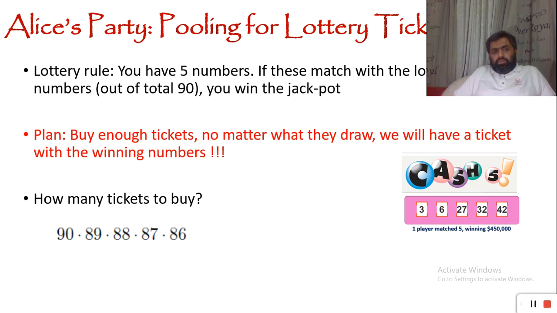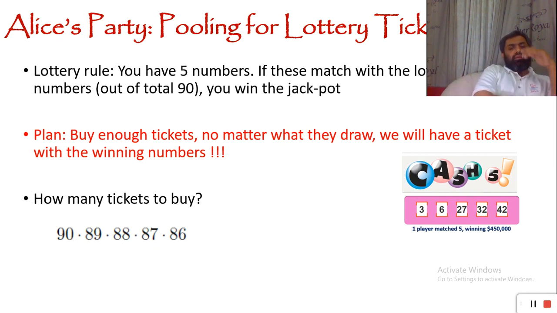So this is quite a huge number. You can just see it is going to be less than 90 raised to power 5. If we are looking at the biggest number, it's 90. Smallest is 86. So it's somewhere less than 90 raised to power 5, and more than 86 raised to power 5. It's going to be quite a huge number.